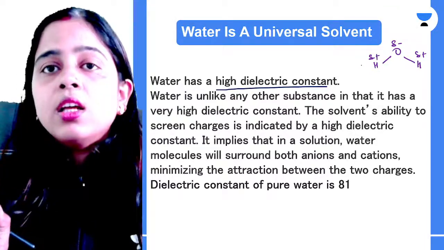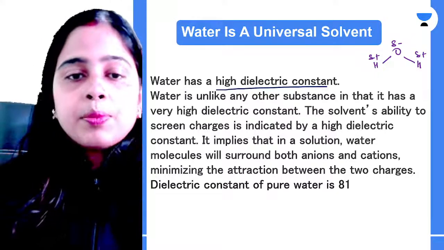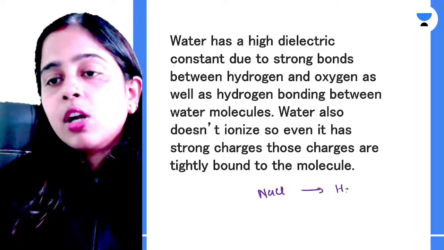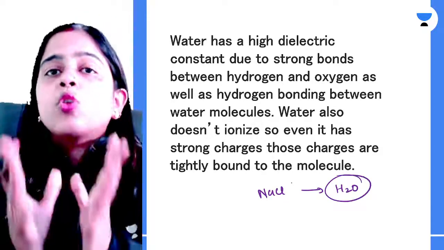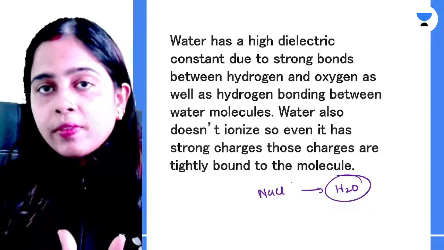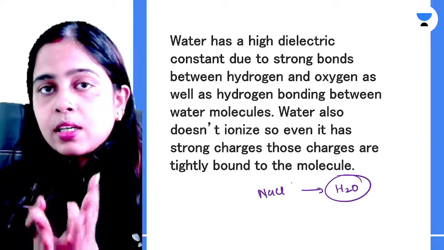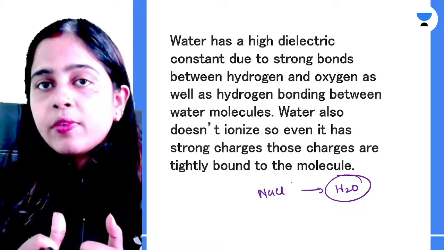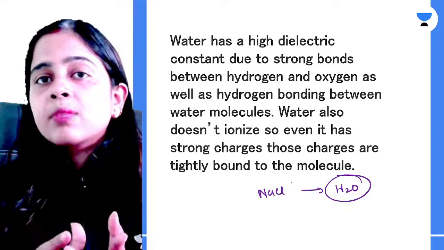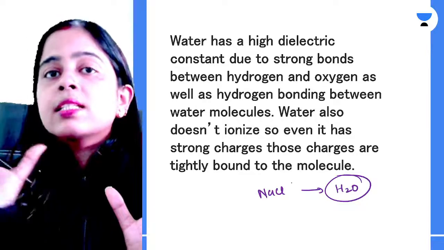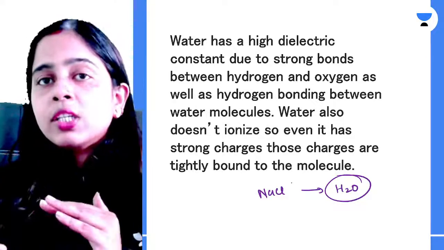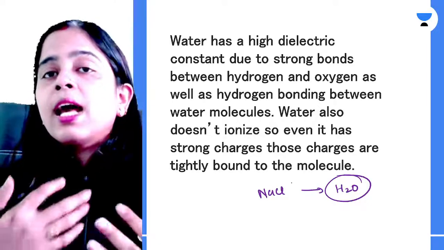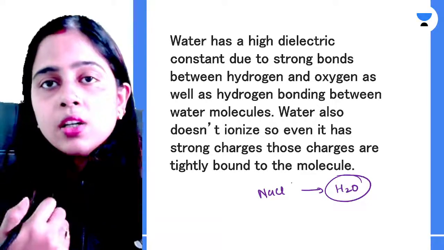For example, if you take NaCl and want to dissolve it in water, since water is a polar solvent, it will decrease the electrostatic force of attraction between the Na+ ion and Cl- ion, due to which Na+ and Cl- will get separated from each other, and hence they will get dissolved inside the water.